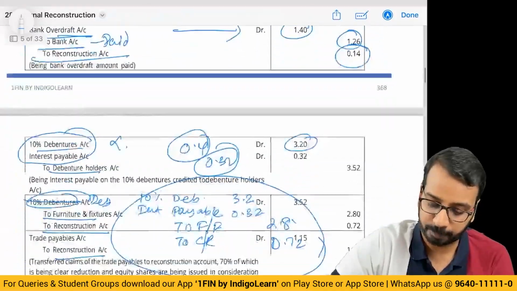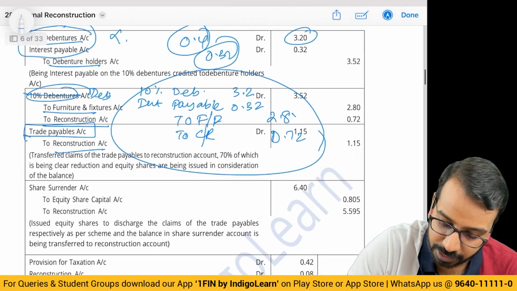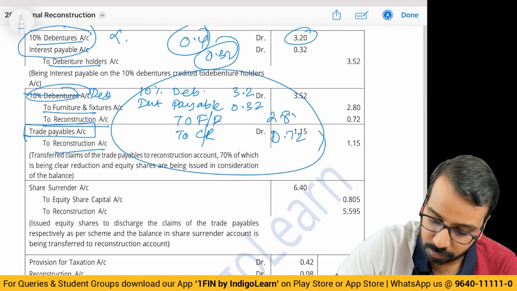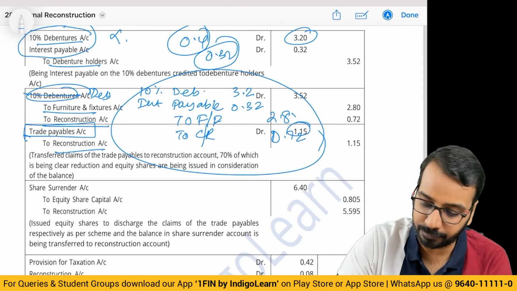So trade payables 1.15, trade payables 1.15.